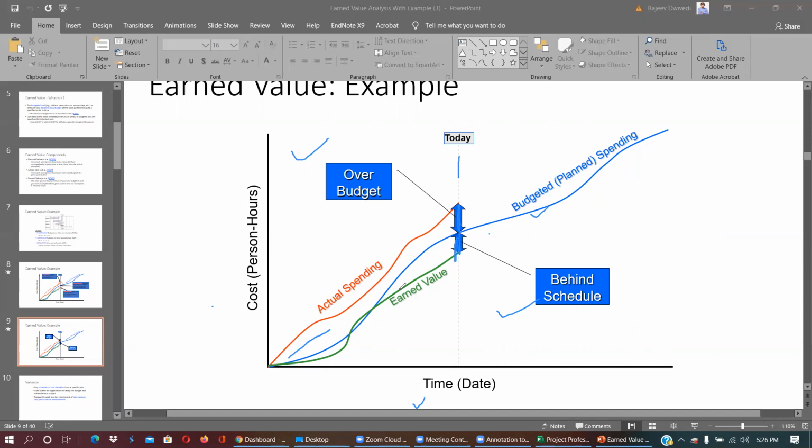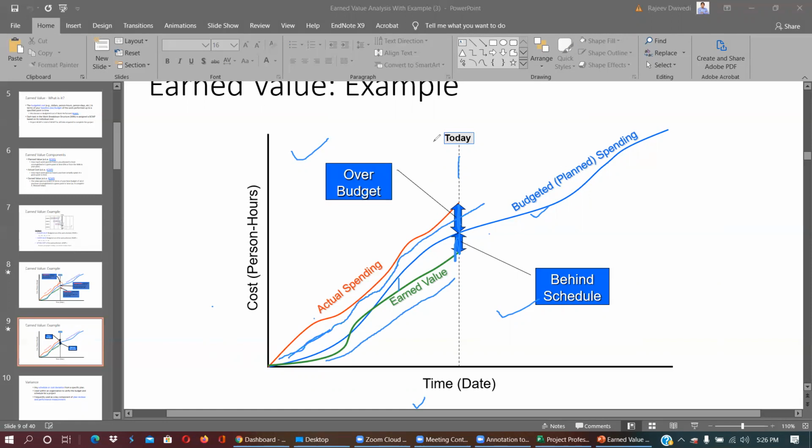If earned value goes over this, so let's say earned value is right here, you are ahead of schedule. Or if actual spending goes here, for example, you are ahead of schedule and lower the cost, or under cost.